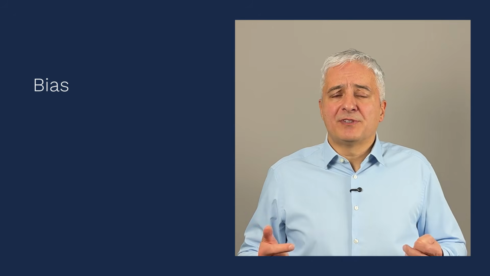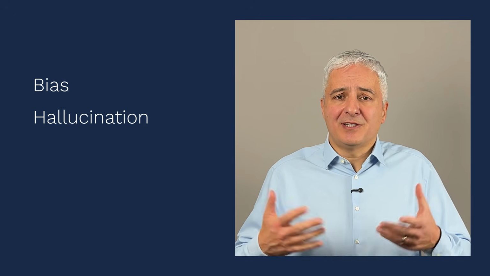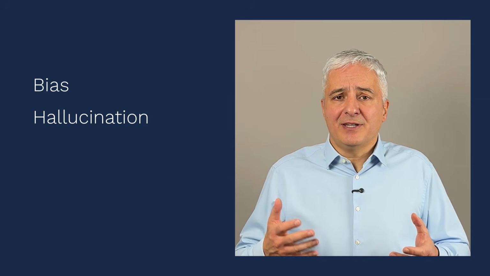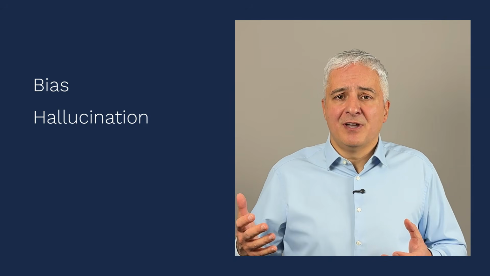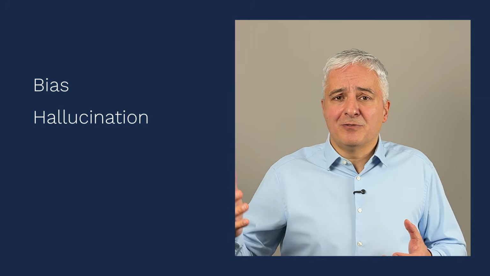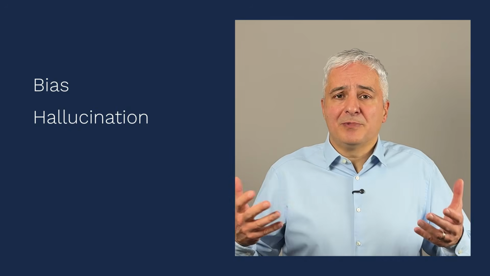Okay, second common risk is hallucination. Basically, hallucination is when an AI system provides you with an answer and it does it very convincingly, however the answer is simply wrong. And the problem is that you simply cannot know whether this is right or wrong because the AI system presents this as a fact. And again, it does it very convincingly.